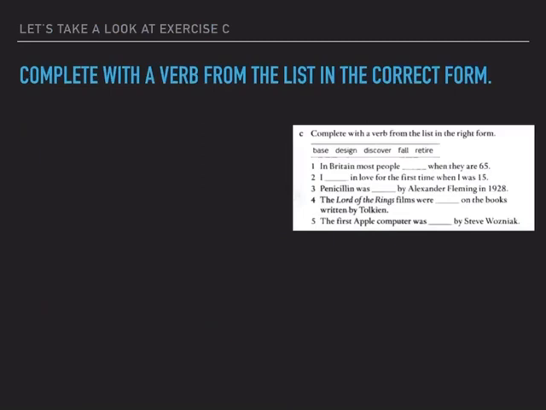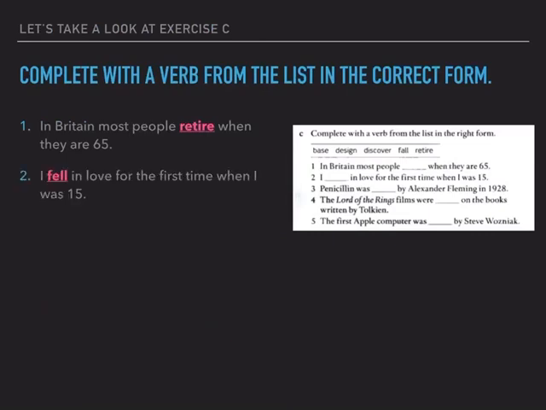Now the verbs are base, design, discover, fall and retire. Sentence number 1. In Britain, most people retire when they are 65. Present simple, no? Most people retire when they are 65 in Britain. Number 2. I fell in love for the first time when I was 15, no? Past simple, I fell in love for the first time when I was 15. Number 3, penicillin was discovered by Alexander Fleming in 1928. No, my past participle to complete the passive. No, penicillin was discovered by Alexander Fleming in 1928.